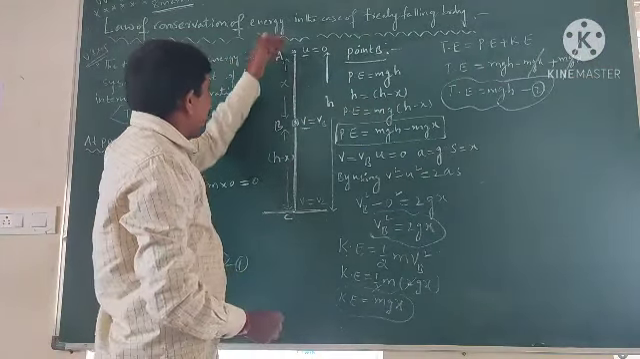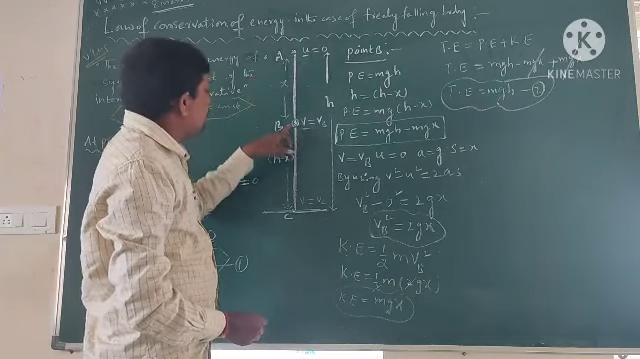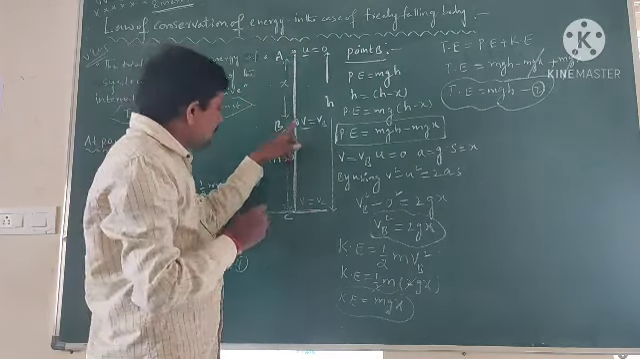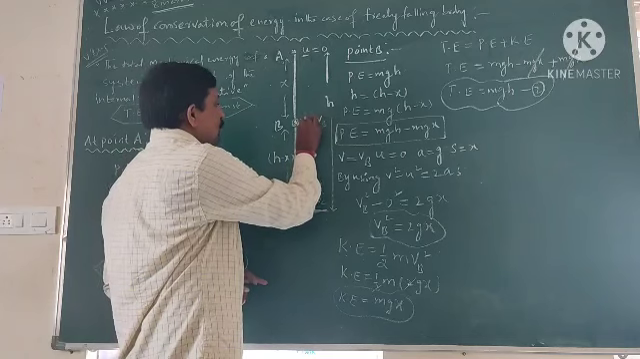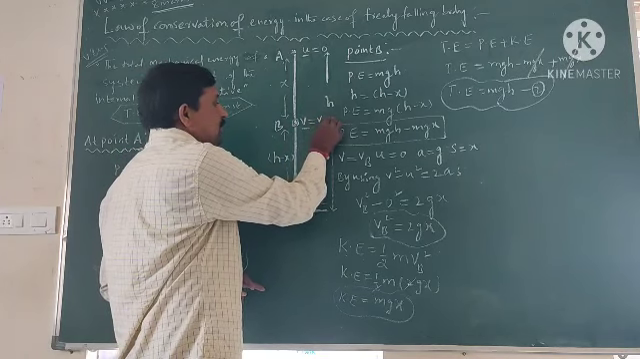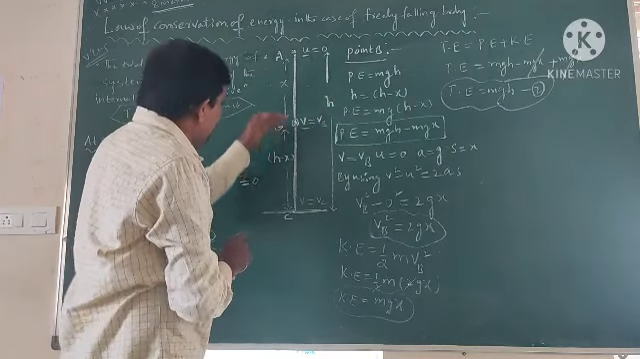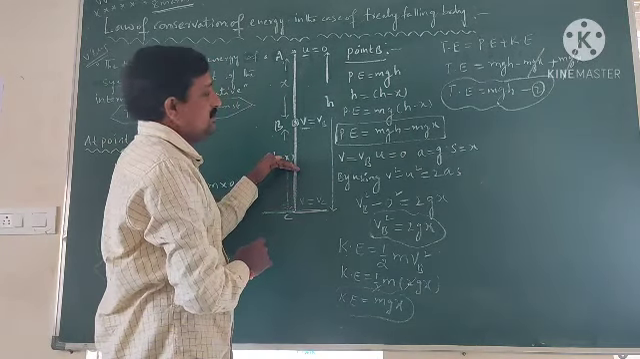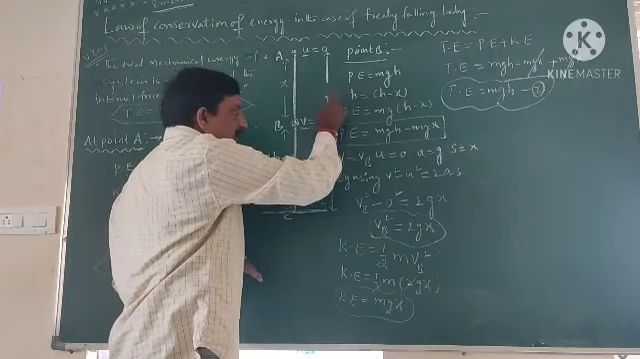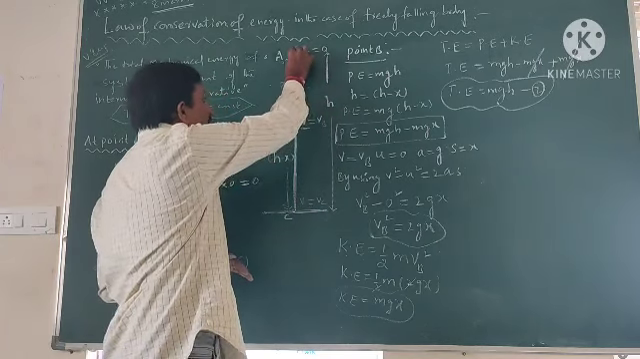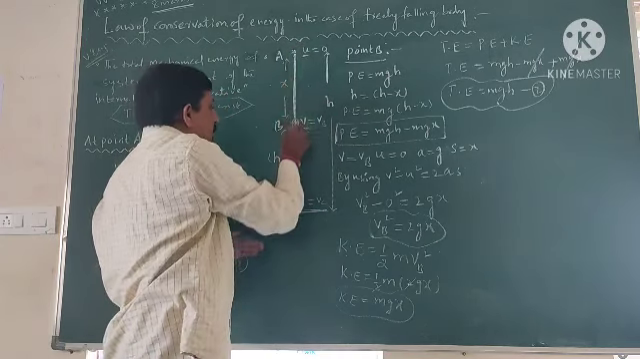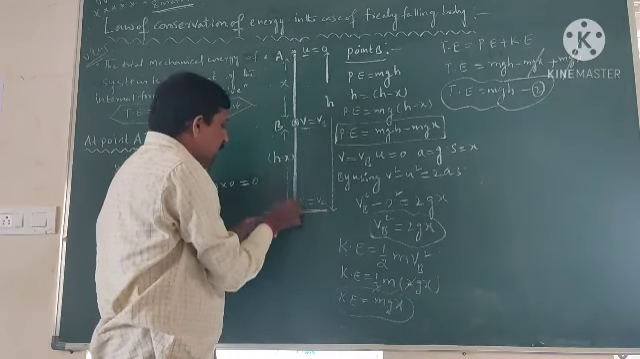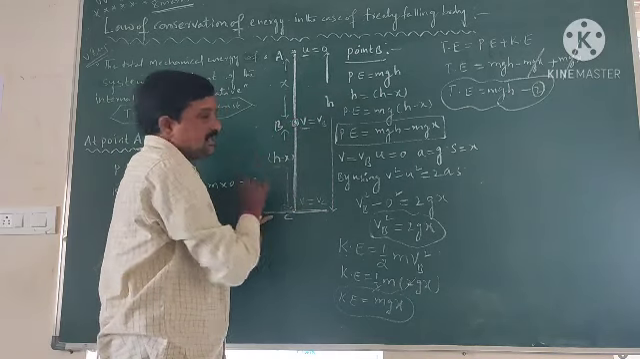After a few seconds, the body travels x distance and reaches point B. Let us consider the velocity of the body at point B as V equal to Vb. The height of B from the ground is h minus x. The total height is h, and in between A to B the distance is x, so the remaining distance from B to C is h minus x.